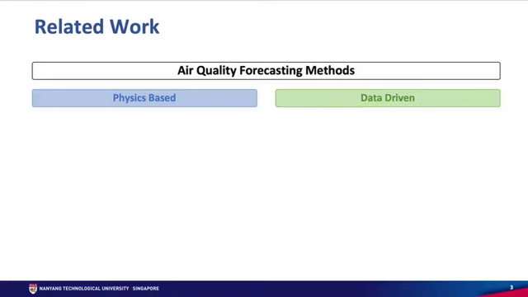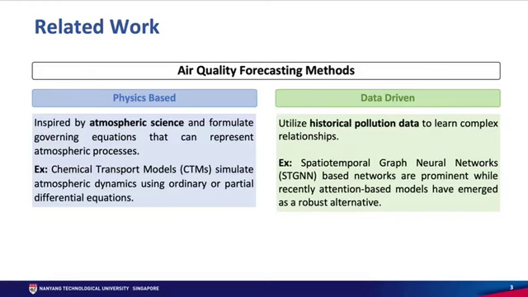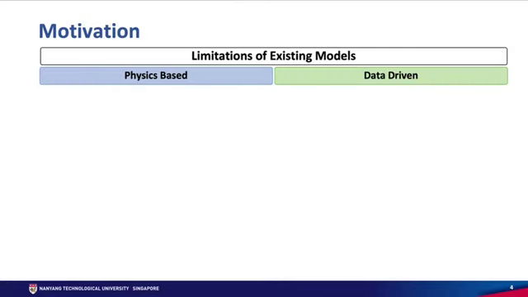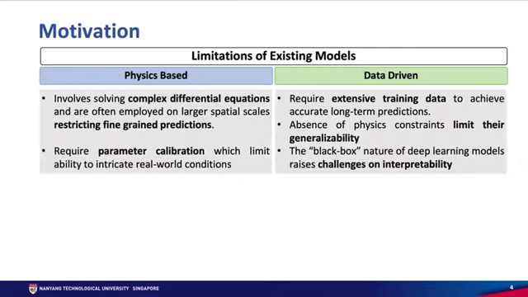All in all, the related work in this domain falls under two main paradigms, physics-based and data-driven. Physics-based models are inspired by atmospheric science, whereas data-driven models utilize historical pollution data to learn complex relationships. However, both of these modeling paradigms have their own limitations.